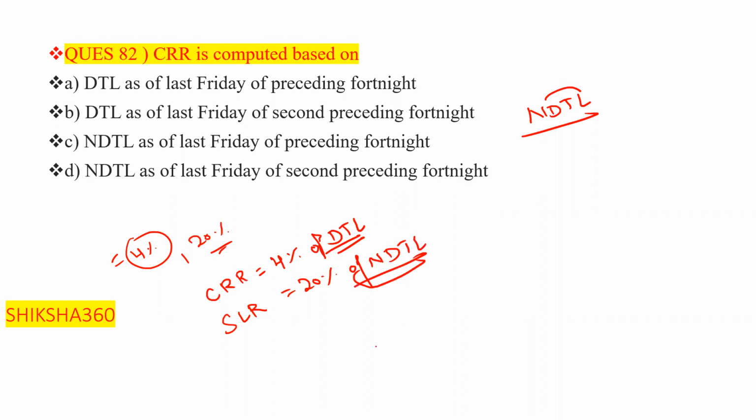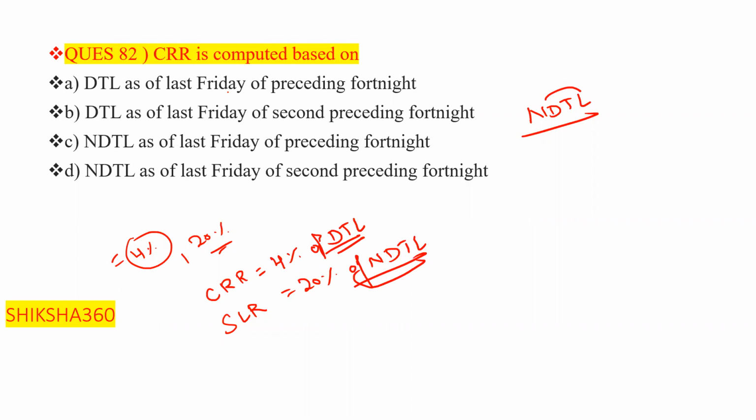CRR is with respect to the DTL, that is demand and time liabilities. SLR is with respect to the net demand and time liabilities. This is the difference. CRR is calculated on demand and time liabilities, and SLR, the statutory liquidity ratio, is computed on the basis of net demand and time liabilities.